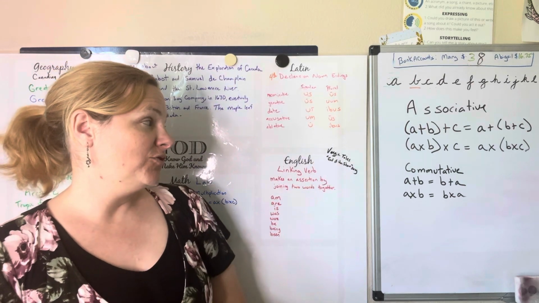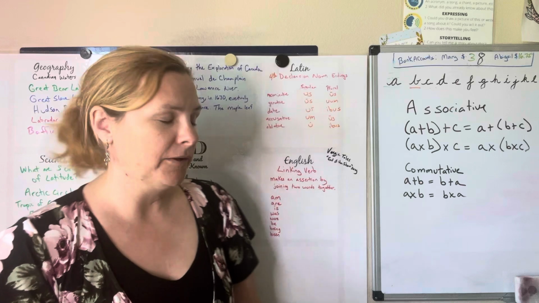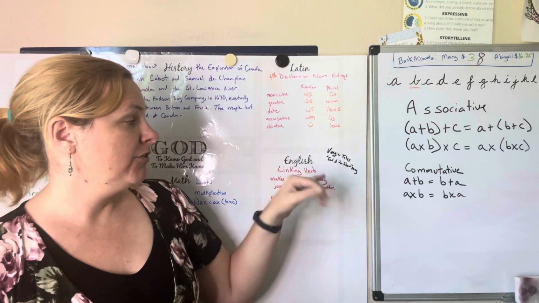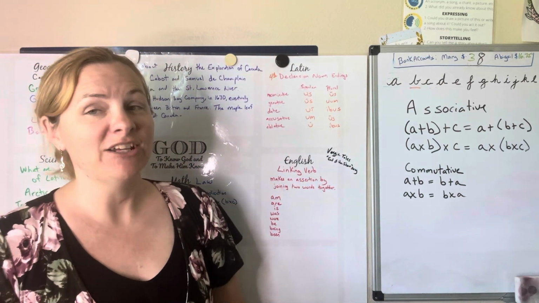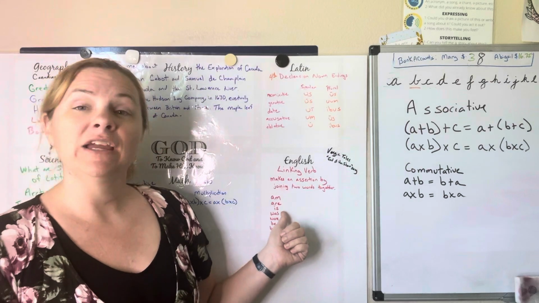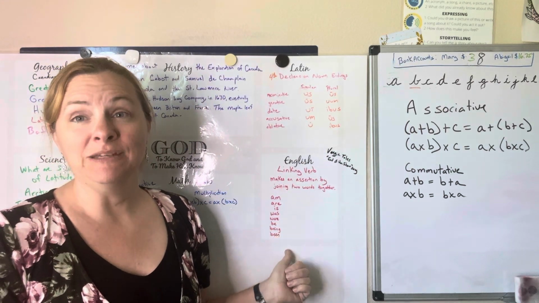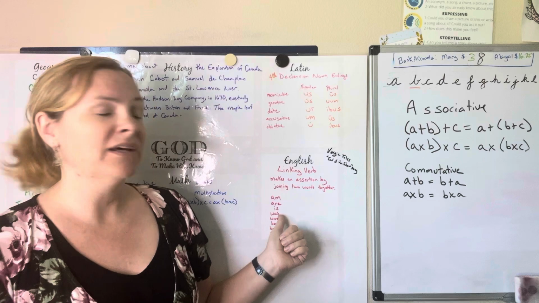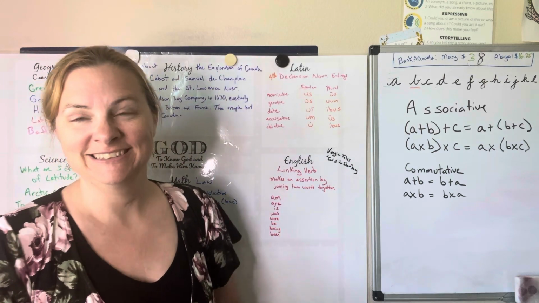And we're singing this to VeggieTales' end of the show song. Linking verb makes an assertion by joining two words. A linking verb. Am, are, is, was, were, be, being, been.